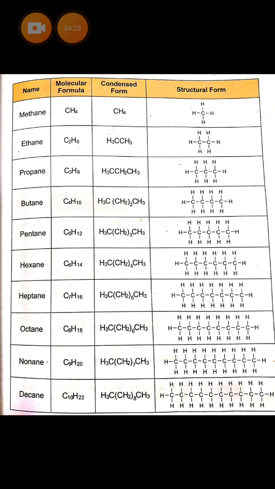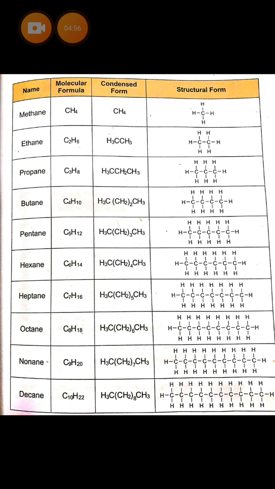Now you can understand the rest of all the molecules, condensed forms and structural forms: butane, pentane, hexane, heptane, octane. Let's discuss nonane. Nonane has the molecular formula C9H20. You will write it in condensed way as CH3, CH2 seven times, and CH3.